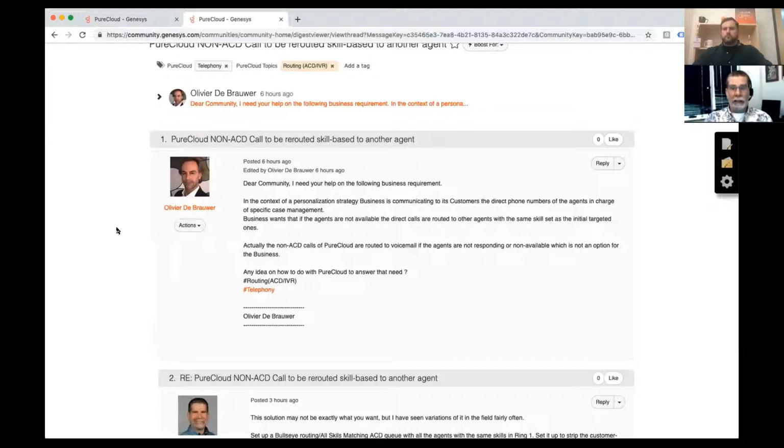As opposed to non-ACD, which means that call comes in and it will probably flow through Architect, but within Architect, someone might dial an extension and be transferred directly to a person within the company. That's a non-ACD call because we've not taken advantage of that ACD subsystem to calculate who should get the call.